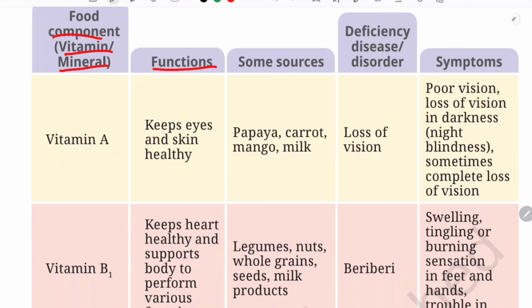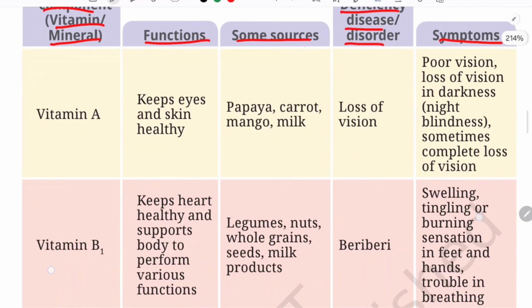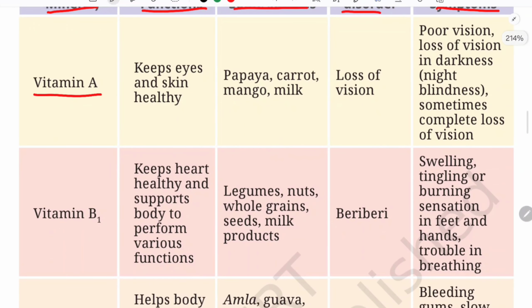What are their functions for our body, and their sources through which you can get those vitamins, and the deficiency or disease or disorder, the name of the deficiency or their disease name, and the symptoms which your body will be showing if you lack them. So let us start. So first it is vitamin A.